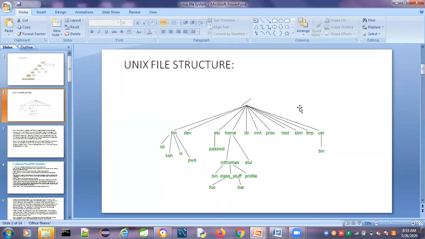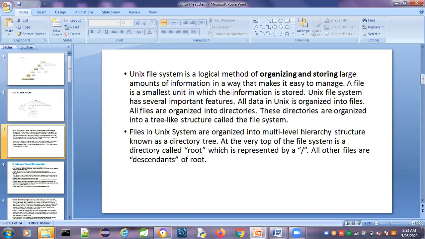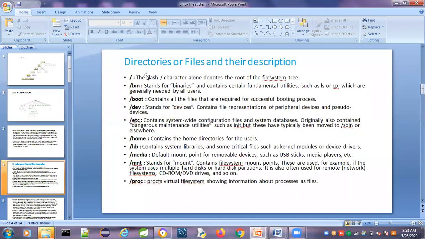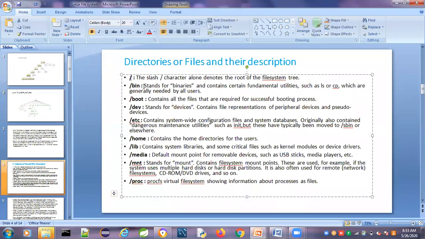The structure looks like an inverted tree structure. In the structure, the first one is the topmost layer. The topmost first one is the root directory. Usually it is denoted by the forward slash. The slash character alone is the root of the file system.